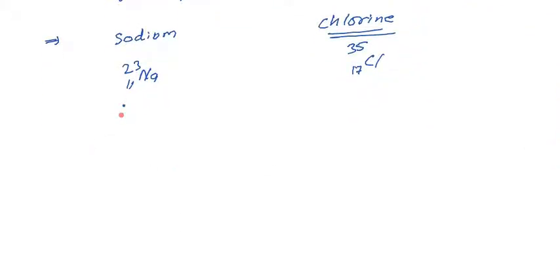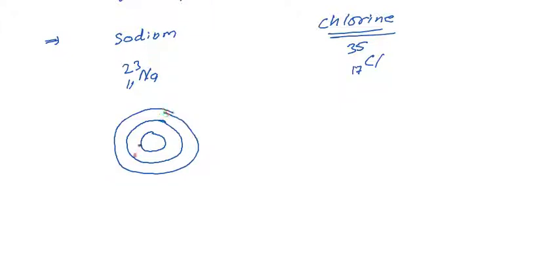So in that case, once I make the atomic structure of both, it's represented like this: proton and neutron present in center, first cell has 2 electrons, second cell is occupied with 8 electrons, and outermost cell has 1 electron. So its configuration is 2 8 1 because total electrons are 11.